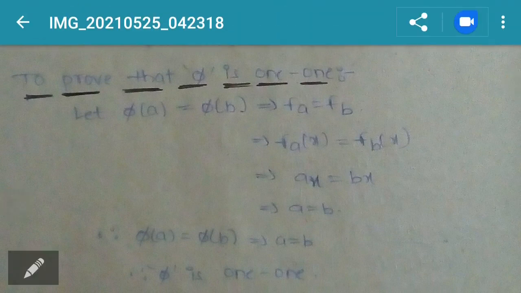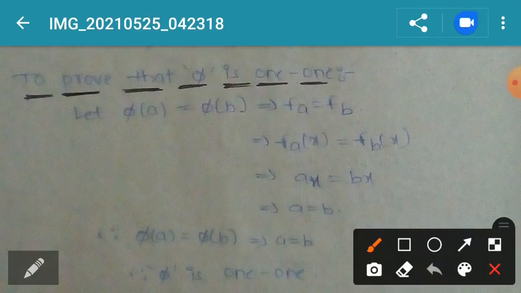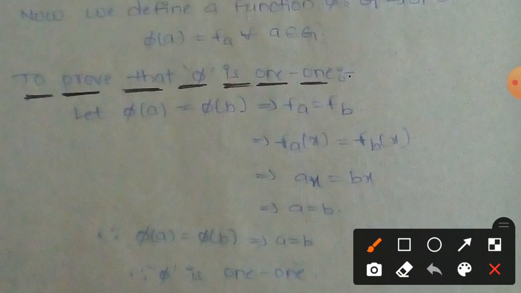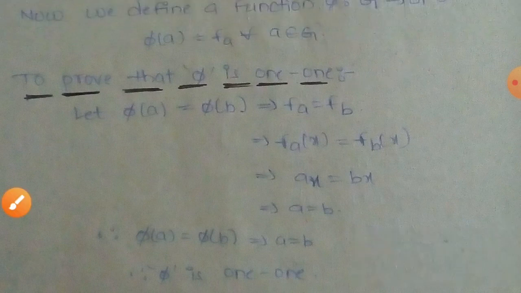Okay, so what is isomorphism? First of all, we prove one-one onto homomorphism. One-one, what is one-one?